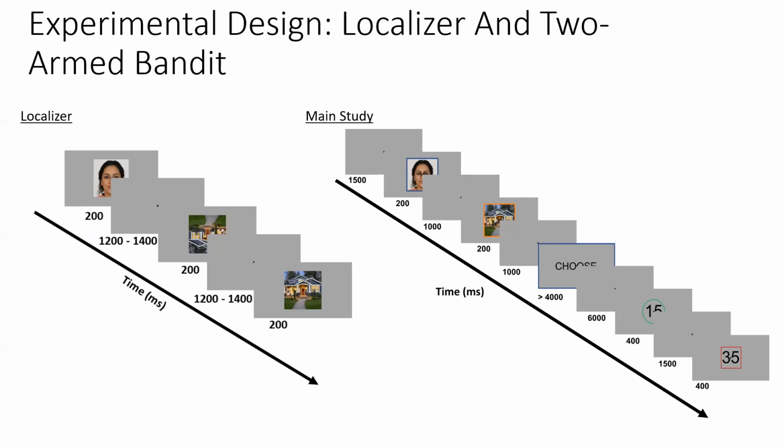In the two-arm bandit, each arm had an independent drifting probability of leading to a reward. Participants would experience one of two stimuli overlaid with some points, followed by the next stimulus. They then had up to 4 seconds to choose which stimulus to gamble on, and after a long delay, received feedback about their choice and the other option, known as the counterfactual.